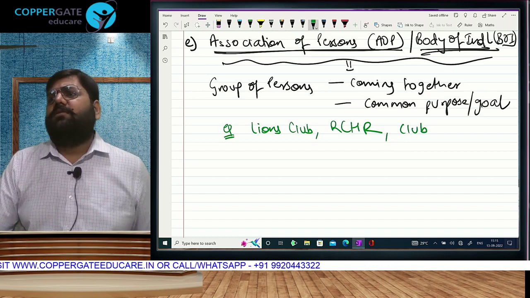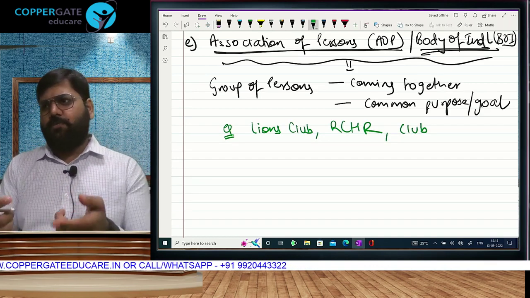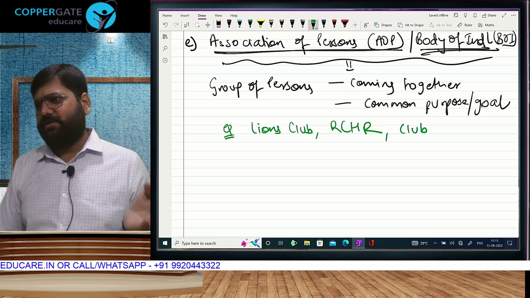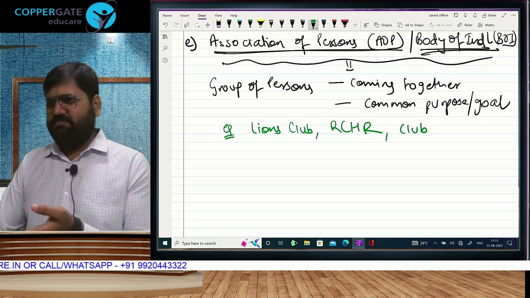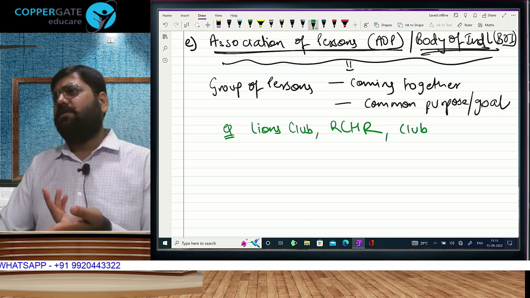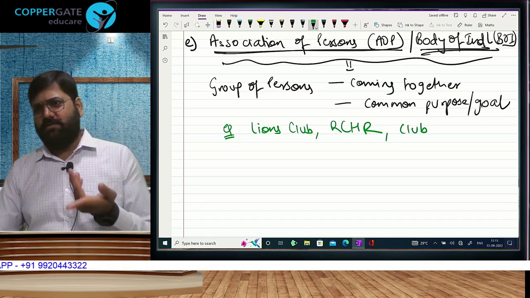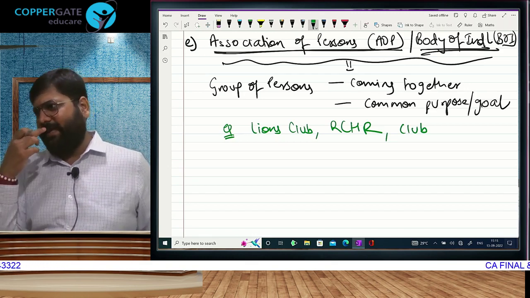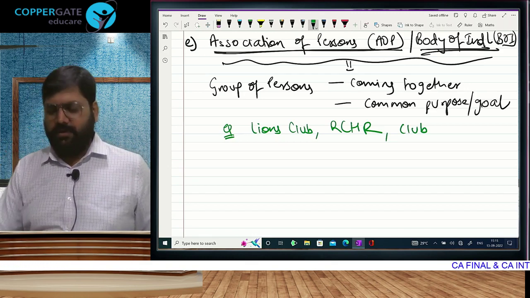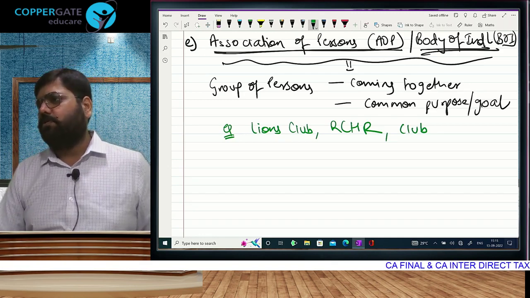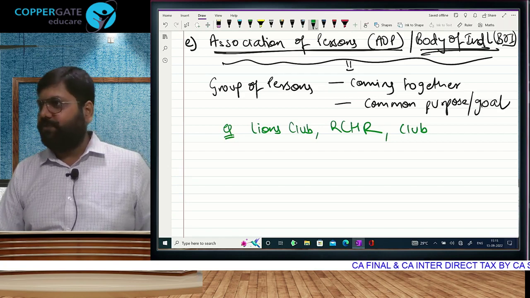You contribute your membership fees. Correct? For example, your NSCI. Garware is BCA, Bombay Cricket Association, also called MCA. Or your CCI. CCI is Brabourne, Cricket Club of India. Radio Club. These are organizations I'm talking about in Mumbai only. A group of people who have come together for a common purpose or goal will be called an association of persons.